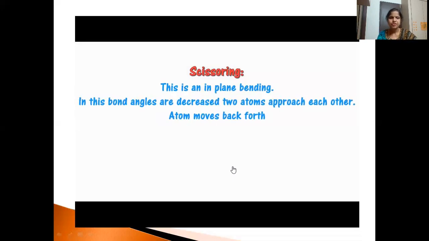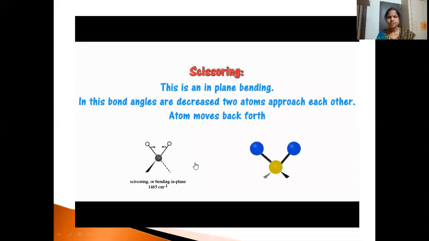Scissoring is the first type we are discussing here. So here you can see two atoms are approaching towards each other. Okay, they may approach or they can move apart. So it is observed at 1465 centimeter inverse. You can see when they are coming closer, bond length will decrease. When they are moving apart, bond length will increase.